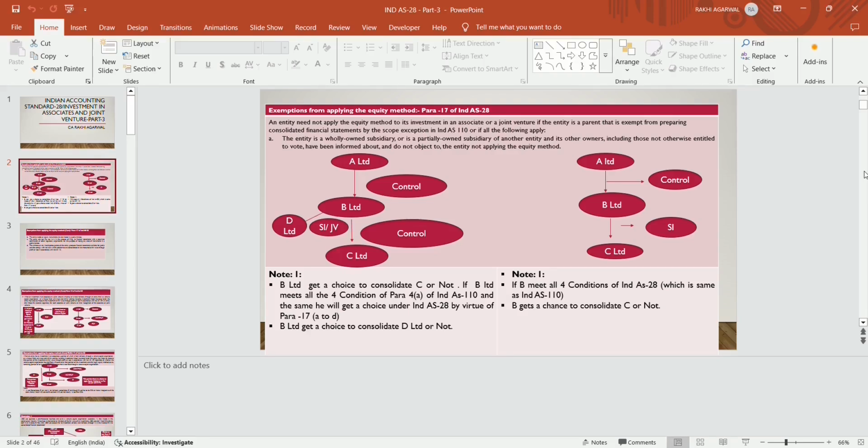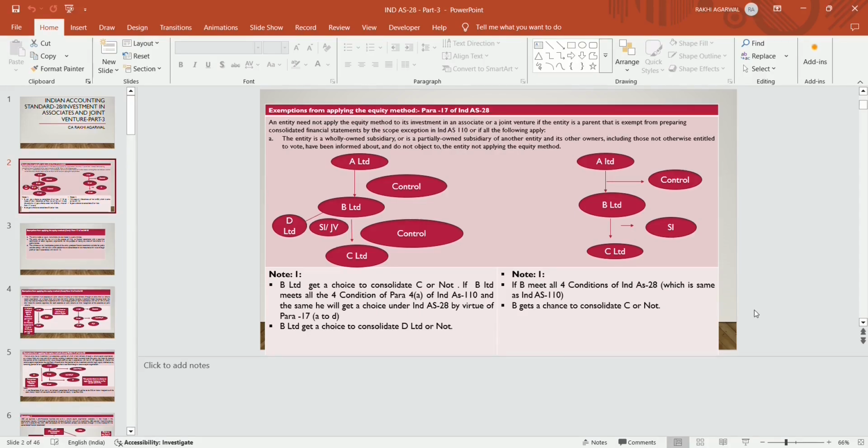If B Limited meets all the 4 conditions of para 4A of Ind AS 110 and the same under Ind AS 28, it will get a choice by virtue of para 17 for D Limited. B Limited gets a choice to consolidate D Limited or not. It automatically gets an exemption, and it has a choice either to apply the equity method or to prepare its financials as per Ind AS 109, that is fair value through profit and loss. So this was the first example.